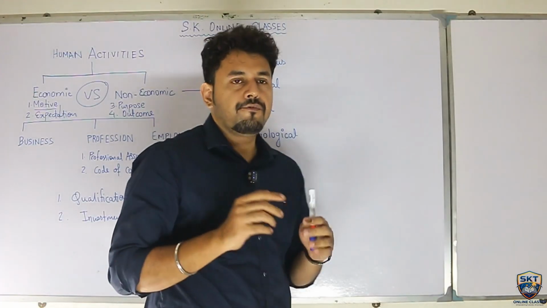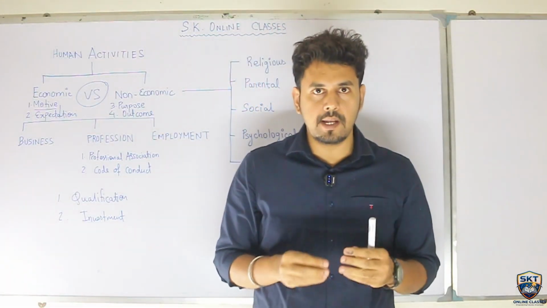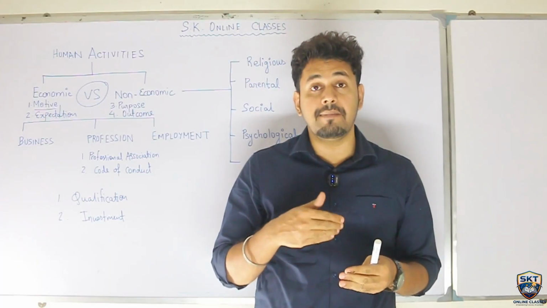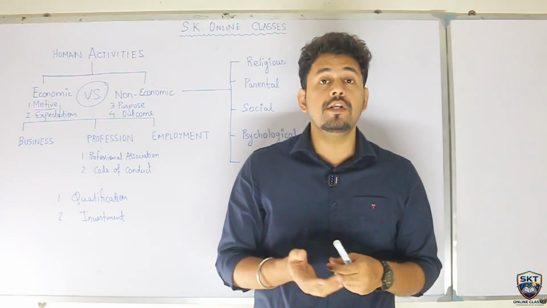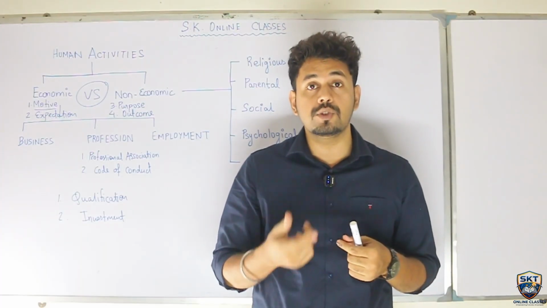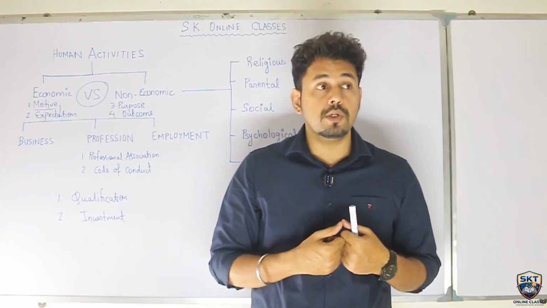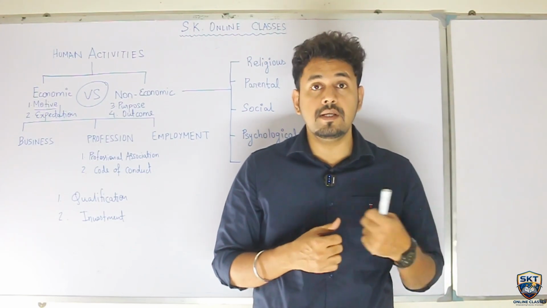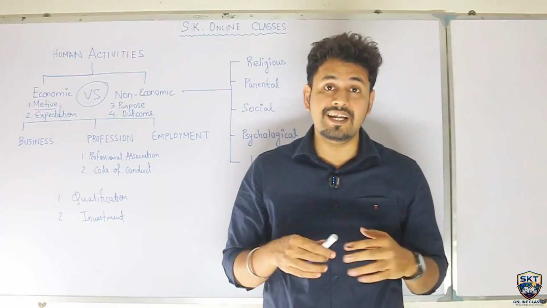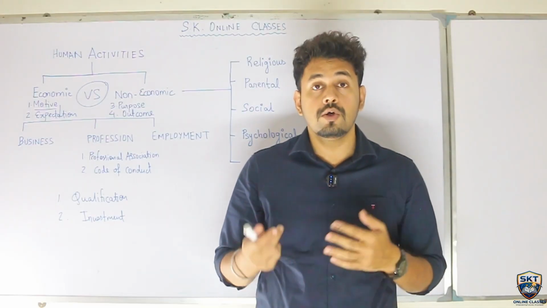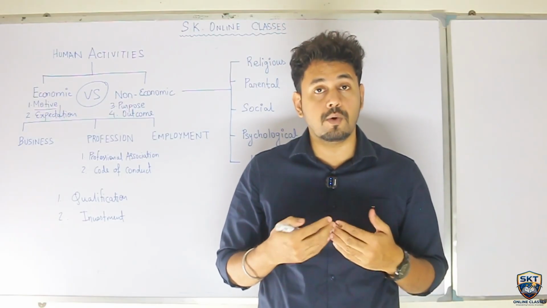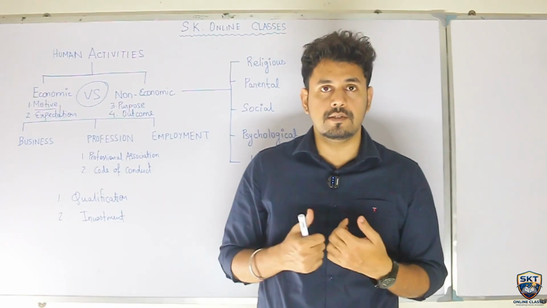Now, for a business, we require a lot of capital. Why? Because if it is a manufacturing organization, then we need to purchase some kind of machinery with the help of which we will produce the goods. We also require money to buy the raw materials, which we will convert into finished goods. We need to initially pay laborers their payment. So, for that reason, a lot of money is needed. A lot of investment will be required to start a business.